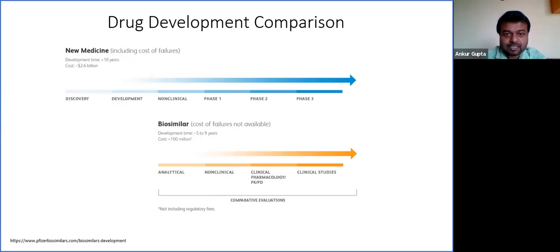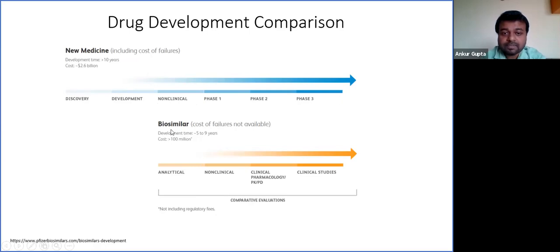Once a process is set, it goes for a non-clinical trial, that means a preclinical trial. Then come clinical phase 1, phase 2, and phase 3. For an innovative product, this is a very resource consuming, time consuming process, with a high chance of failure. Usually for an innovator molecule, the clinical phase becomes very important.